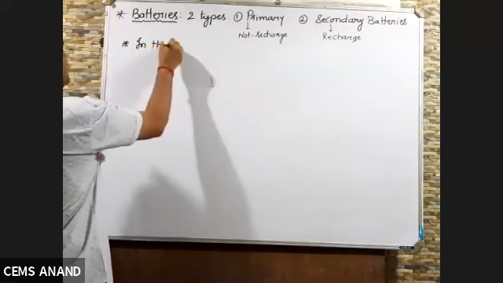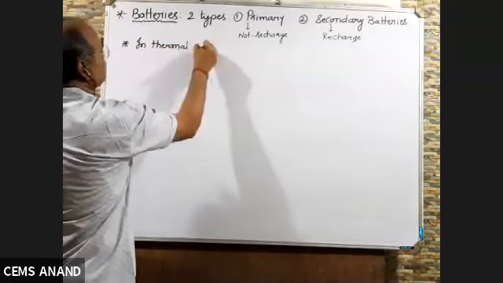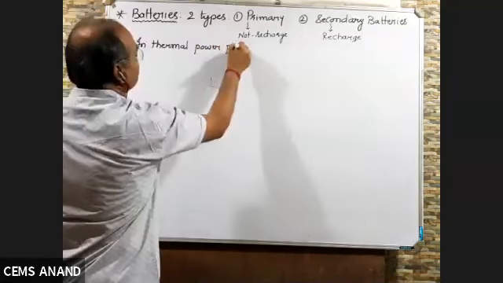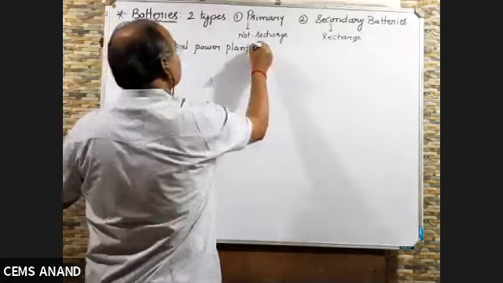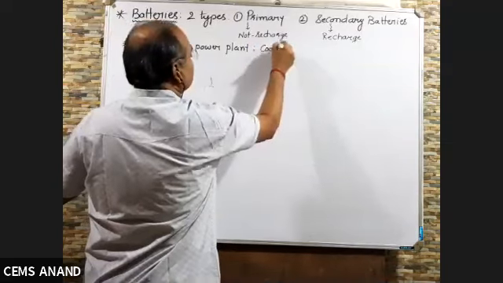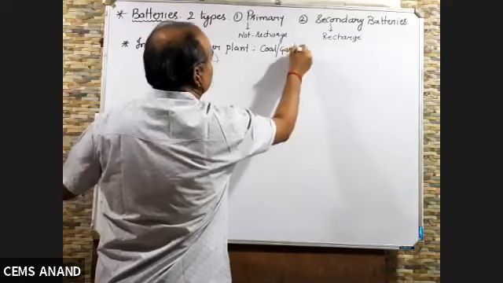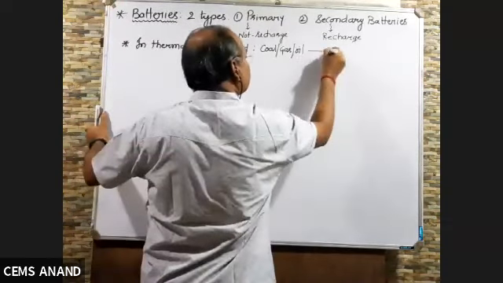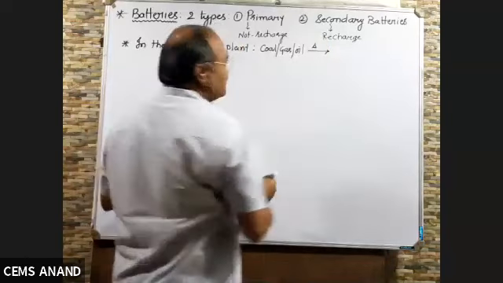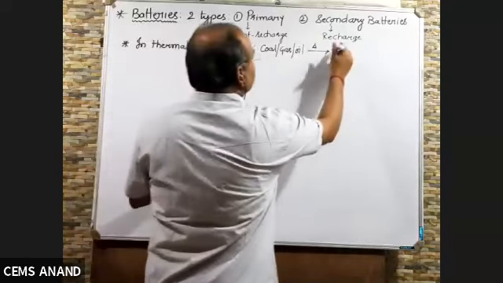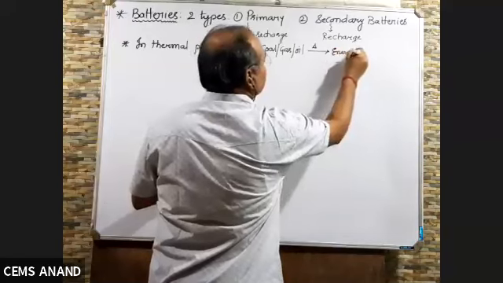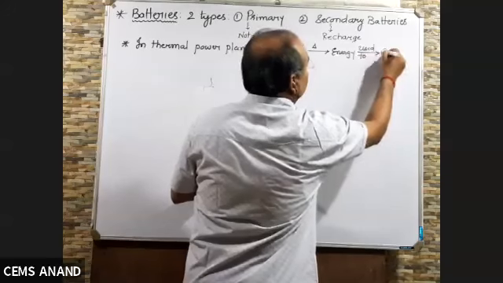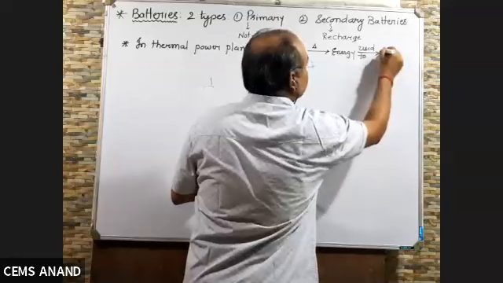In thermal power plant, coal, gas, oil, they are heated, right, to generate energy. This energy is used to convert water into steam,